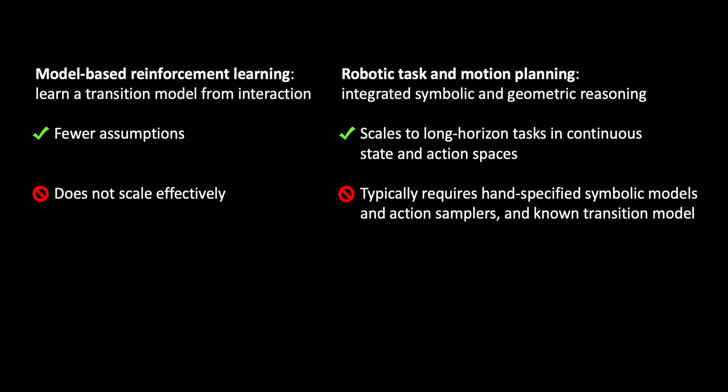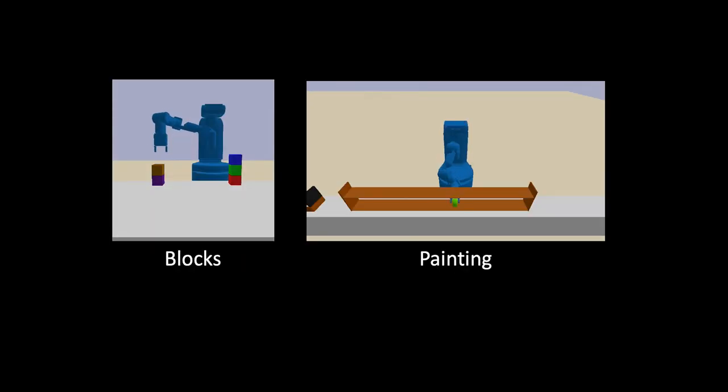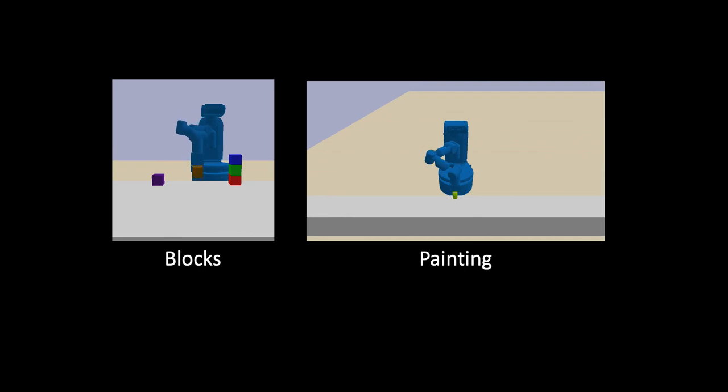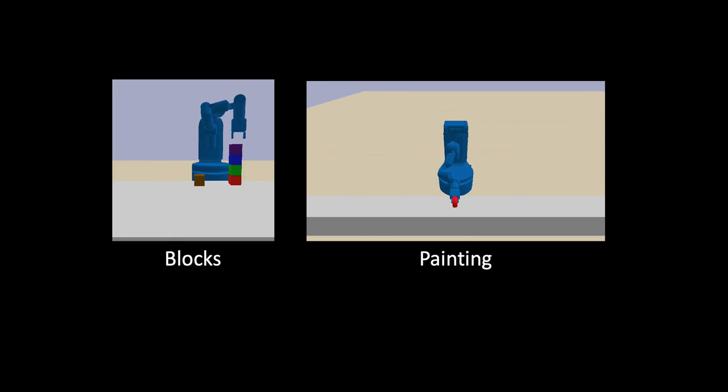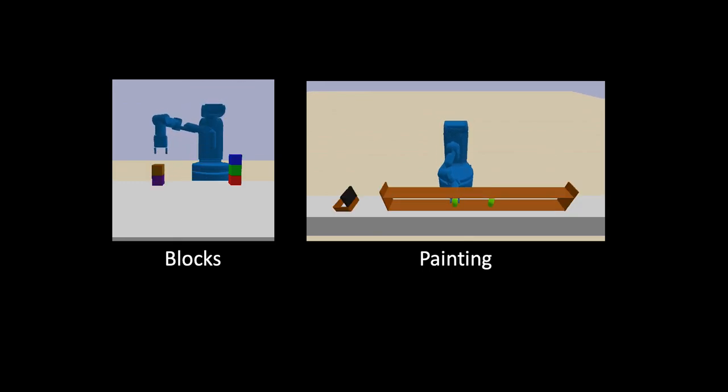Task and motion planners, however, are able to scale to challenging robotics problems that have long horizons, continuous state spaces, and continuous action spaces, such as these sequential manipulation tasks. In this work, we're interested in how we can learn models like in model-based reinforcement learning that can be applied with task and motion planners to solve challenging robotics problems.